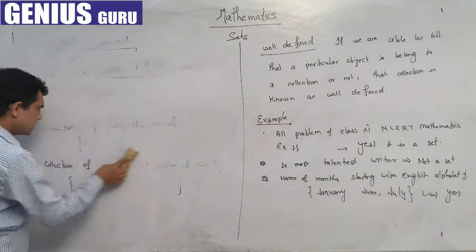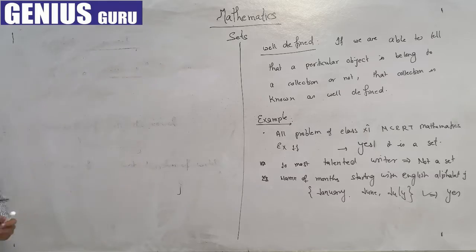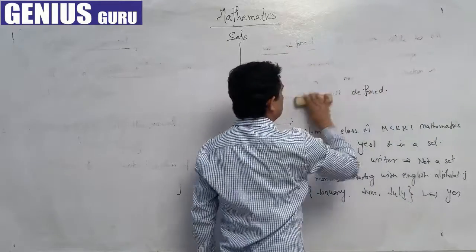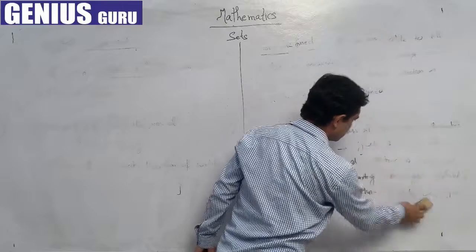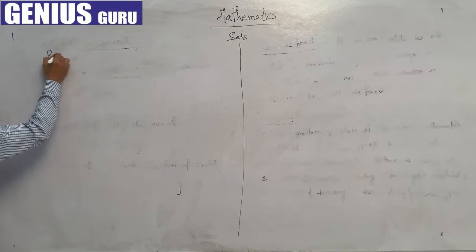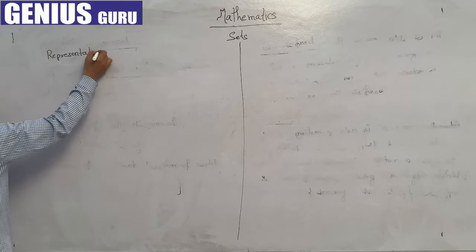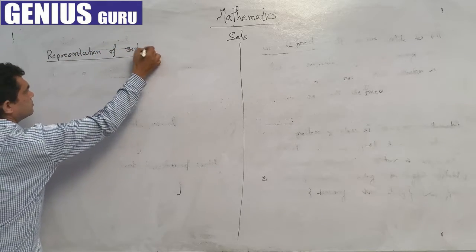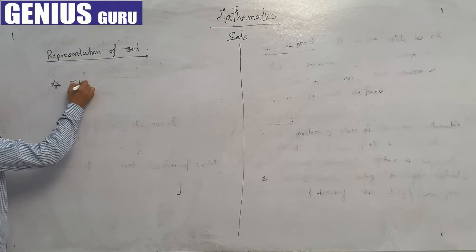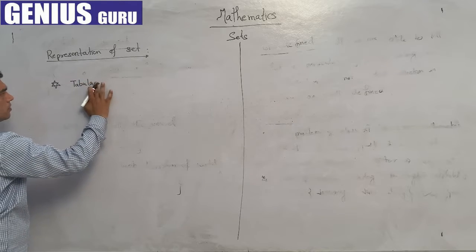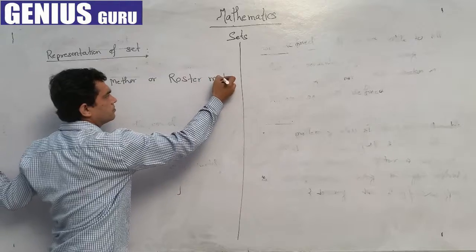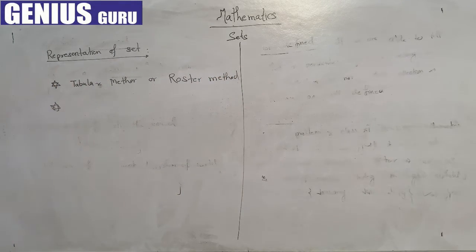To represent a set, there are in general two methods. The first one is the tabular method, or roster method. The second one is the set builder method.